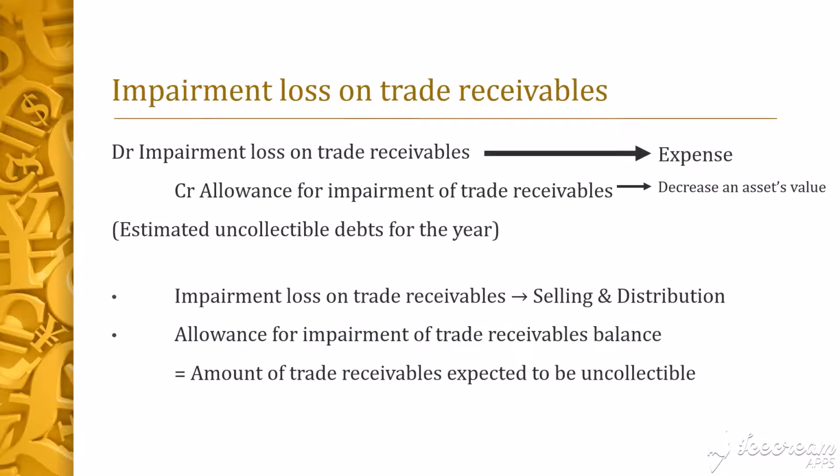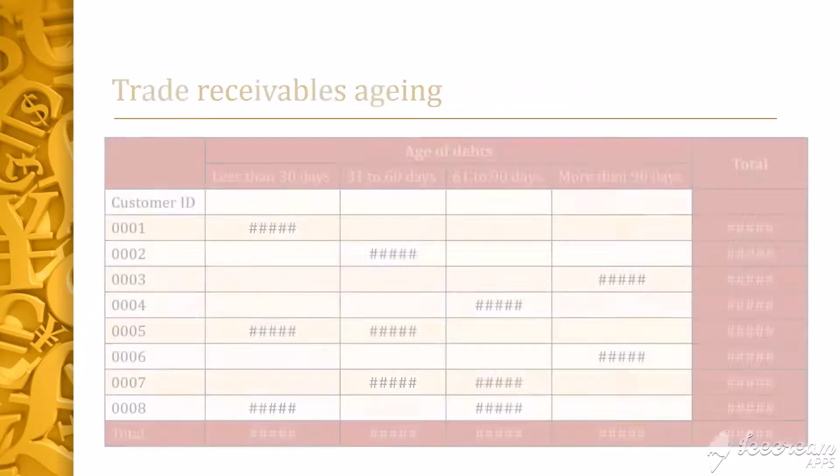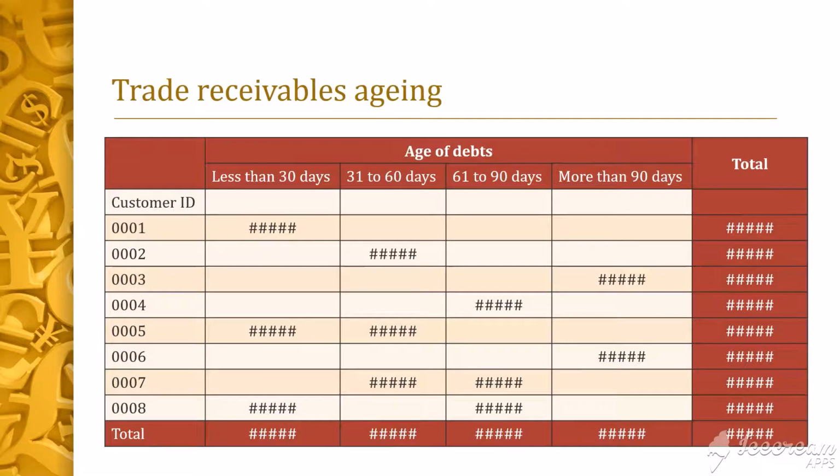The company can then investigate the old debts to find out if the customer is showing signs of closing business, like facing lawsuits for defaulting on loans or experiencing any financial difficulties. This is how a trade receivables aging report may look like. Here, you can see that the debts are classified according to how old it is. From here, you can spot quickly if there is any long outstanding debts.